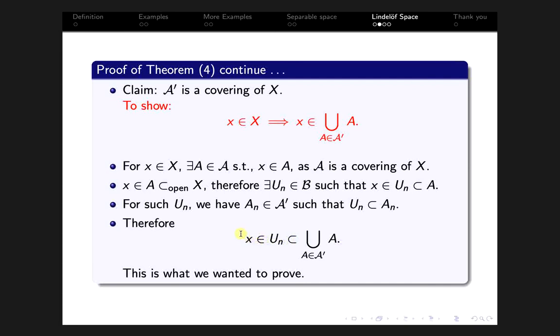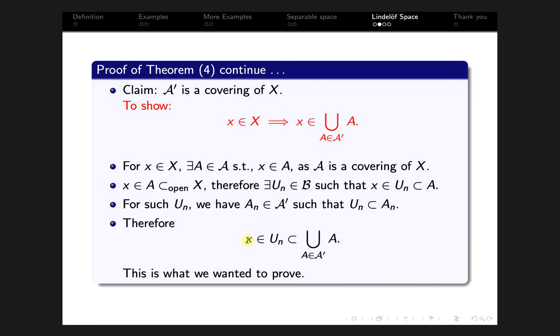Okay, so we have started with x belongs to the topological space X and arrived at x belongs to this union, that is, x belongs to topological space X implies x belongs to this union of A, where A belongs to script A prime. So that is what we wanted to prove.